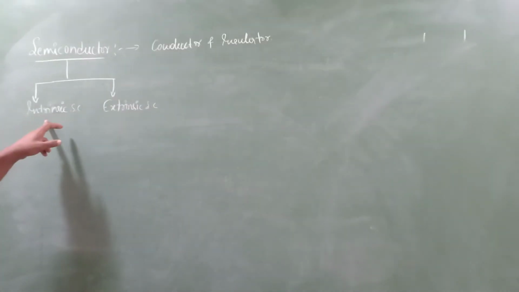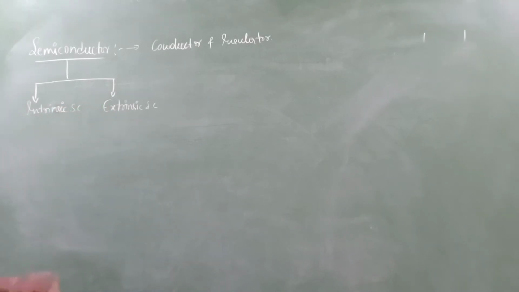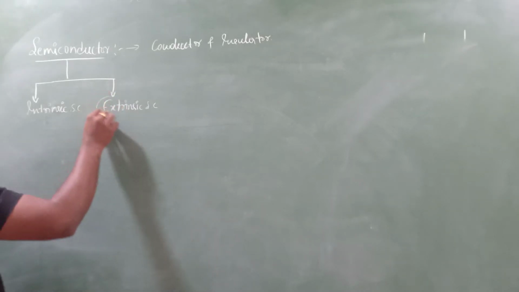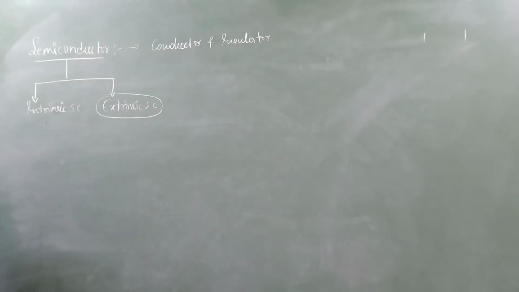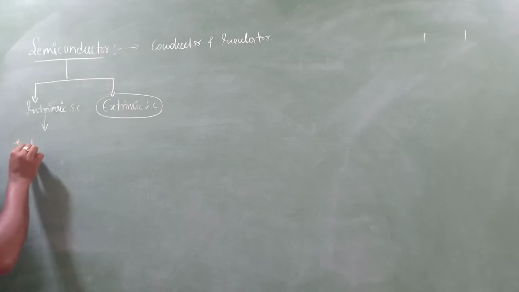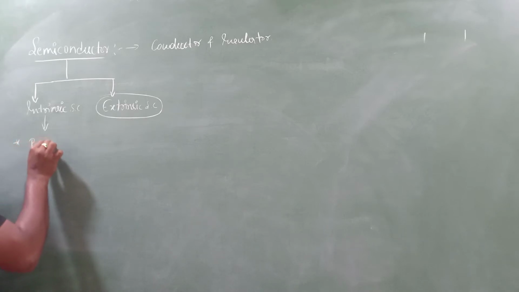What do we mean by intrinsic semiconductor and what do we mean by extrinsic semiconductor? That we will study. First let me take what is intrinsic semiconductor. The intrinsic semiconductor is the purest form of semiconductor.